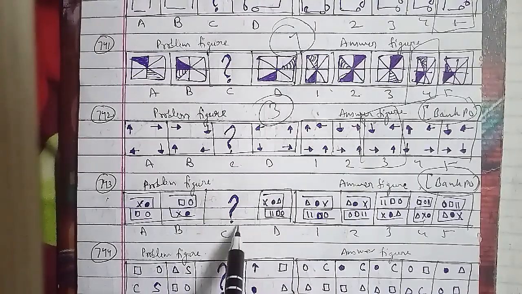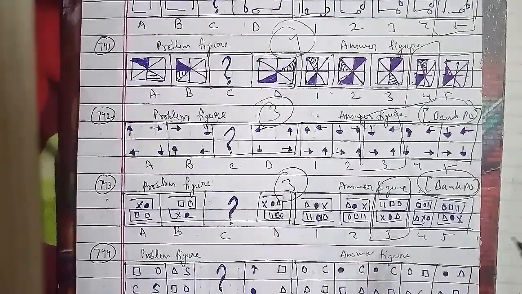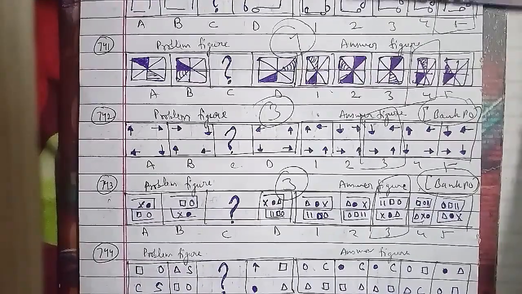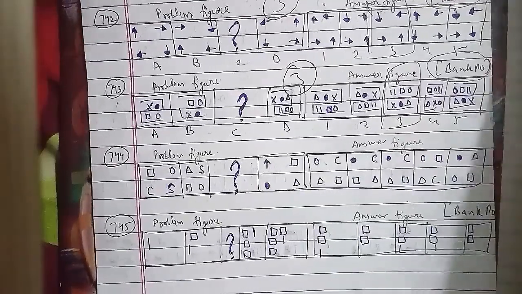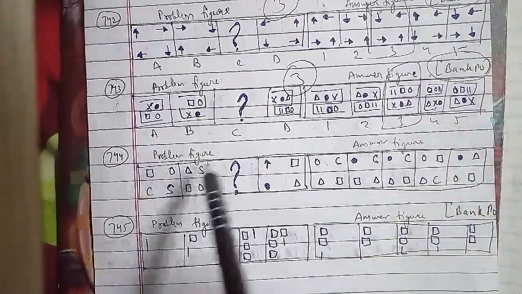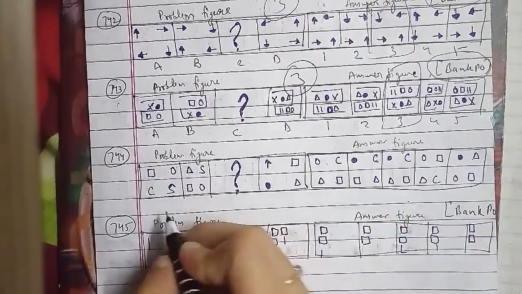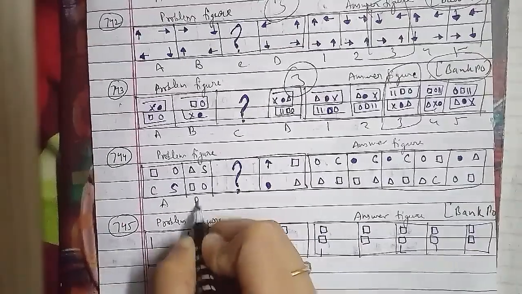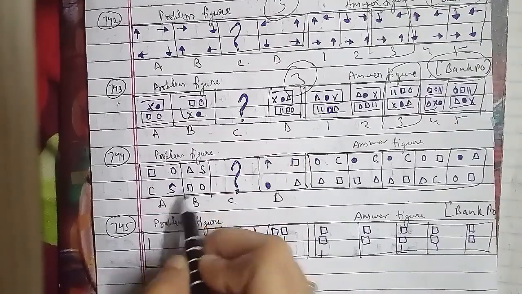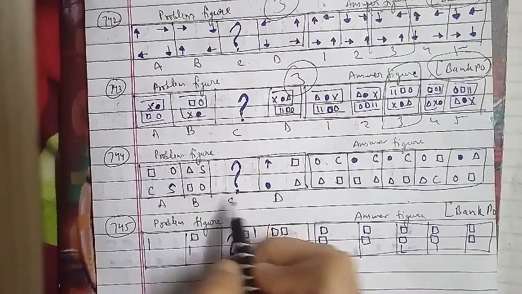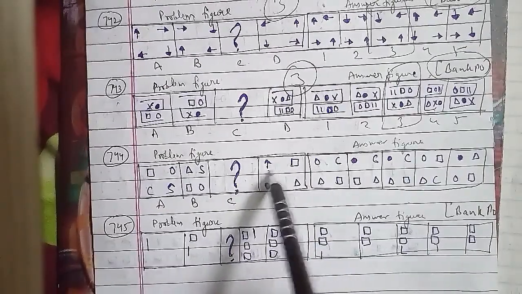Now we'll go ahead with another question, your 745th question of the session. These were the problem figures and these were the answer figures, which have been asked in the bank PO question paper. The other one has problem figures A, B, C and D, and this is your 1, 2, 3, 4 and 5, which is also an important one asked in the bank PO question paper, where the squares and the lines are as you can see here. In each step the existing straight line is replaced